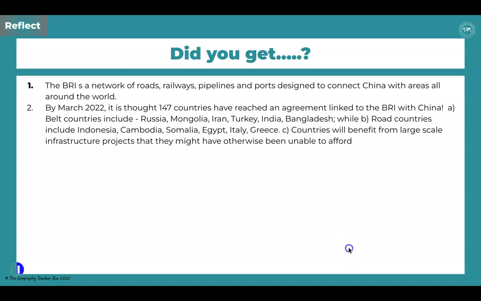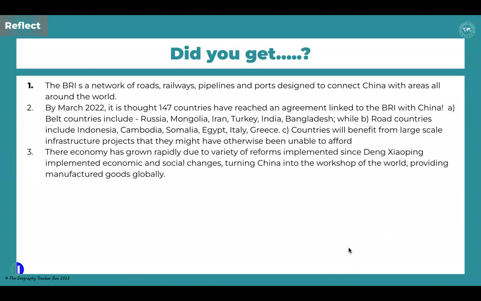Okay, I've just spotted a spelling mistake, so I'm just going to amend that in just a moment.